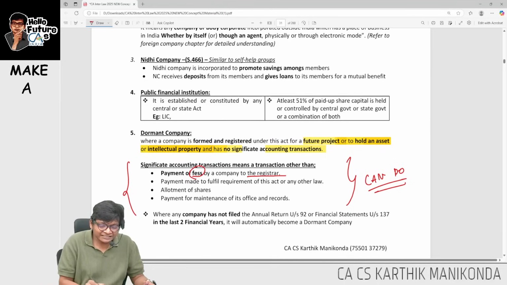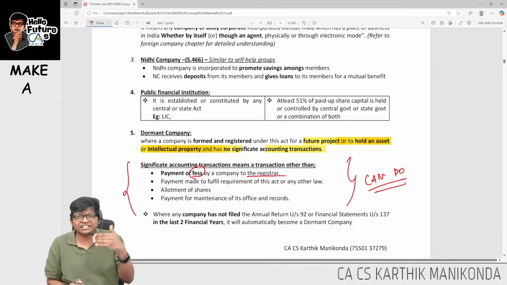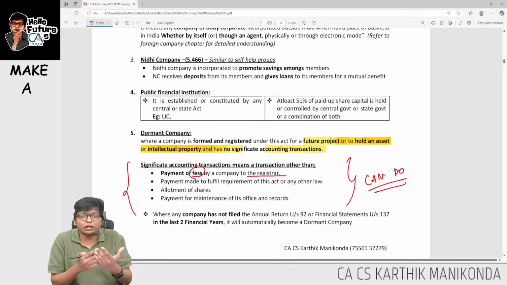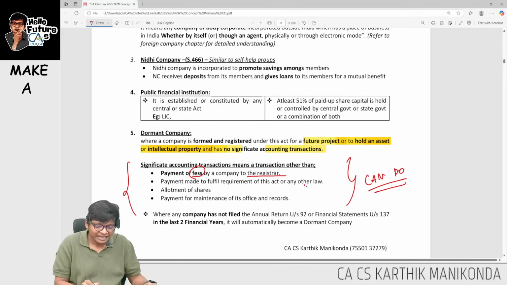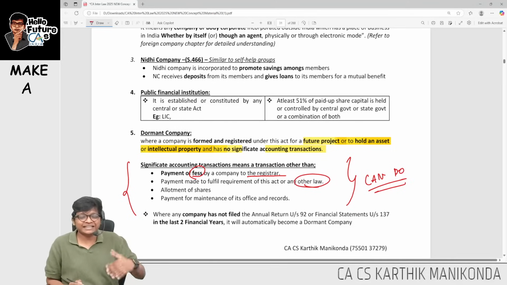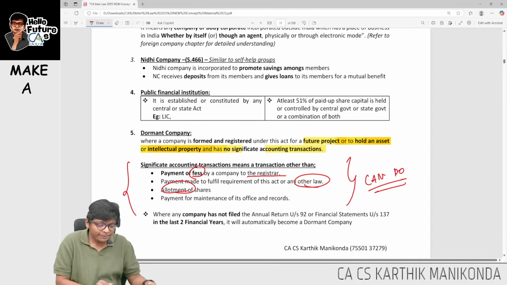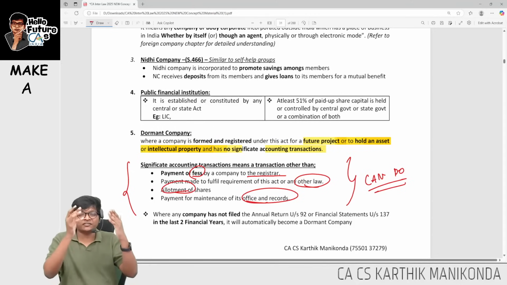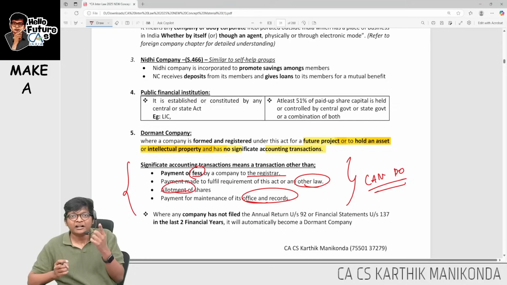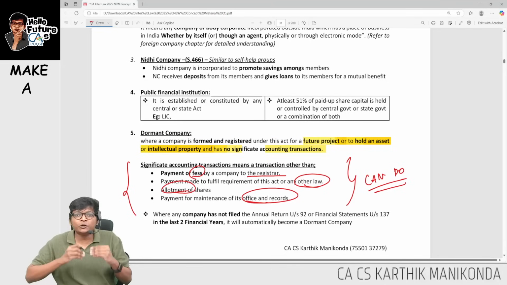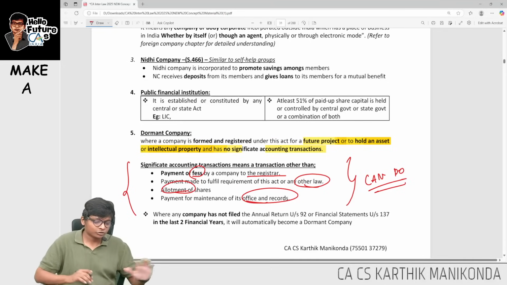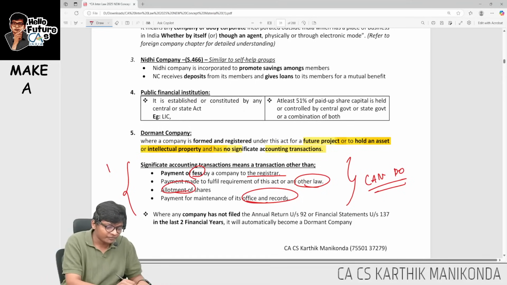You can pay fees to the ROC, like payment of fees, charges or ADT, auditor appointment, those kind of fees. Payments under any other law, PF, Factories Act. Allotment of shares is mandatory, that you can do. And payment for maintenance of office and records. If it is a company, an office is mandatory, not a virtual office. A physical office is mandatory, so if an office is there, I need to pay rent, all those payments. So that's it, guys. This is a dormant company when the company is incorporated.